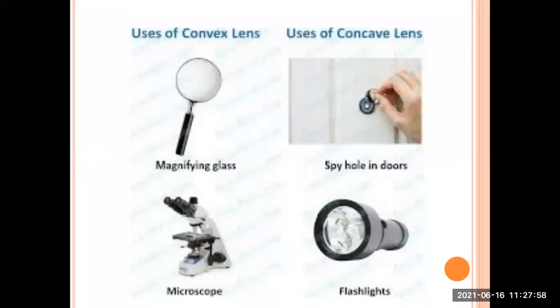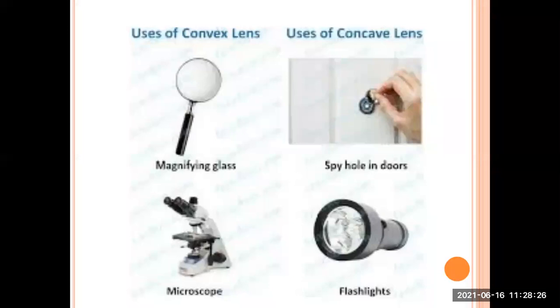These are uses of convex lens and uses of concave lens. Where the convex is used, convex glass is used in magnifying glasses, in microscopes. The spy holes on the doors, in which we observe who is coming inside our home, or who is ringing our doorbell, all those spy holes consist of concave mirrors.